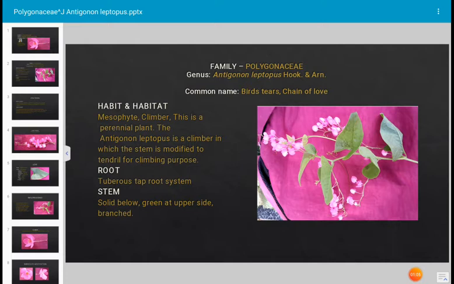The root of the plant is a tuberous taproot system. That means it is a dicot plant. Stem is solid below and the upper part of the stem is green and highly branched.